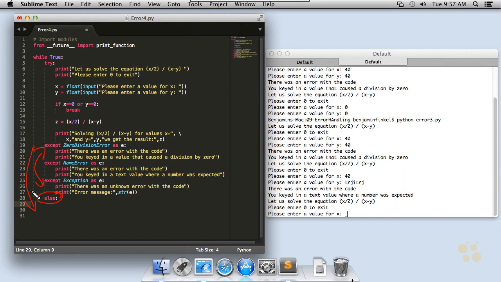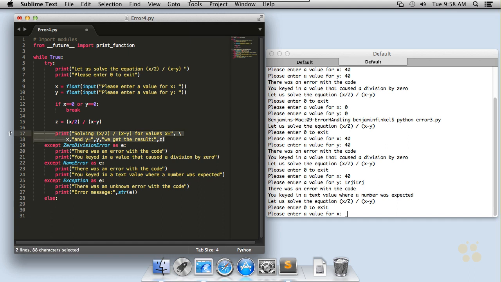So it's just another bucket, an additional bucket that we can create, but it's the no errors bucket. It's the our code was clean bucket. And what do we want to use this bucket for? Well, what we want to use it for is code that should only run when the code that we're actually testing for errors is clean.